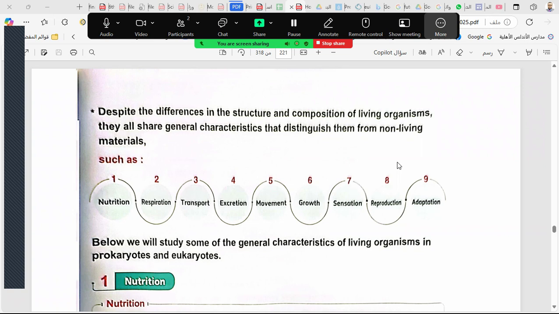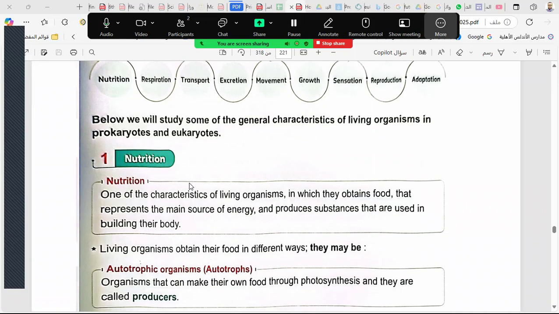Transport, the meaning of transport, circulation. It has a circulatory system. Excretion, movement, growth, sensation, reproduction, adaptation. All of these are the characteristics of living organisms, and non-living things cannot do them.